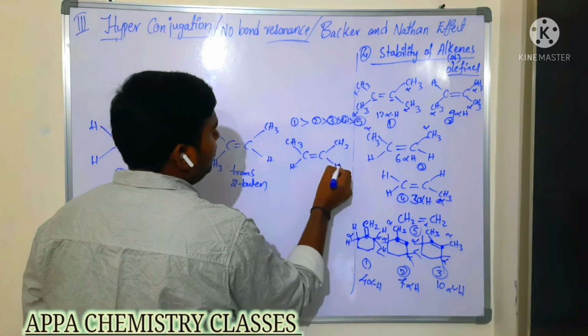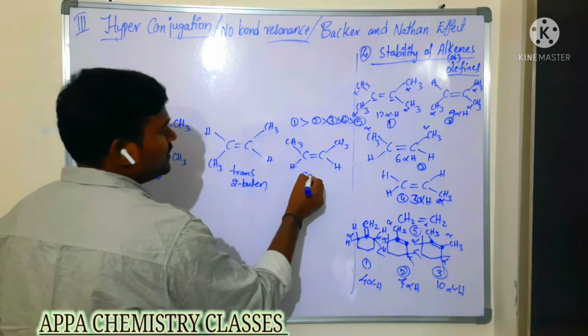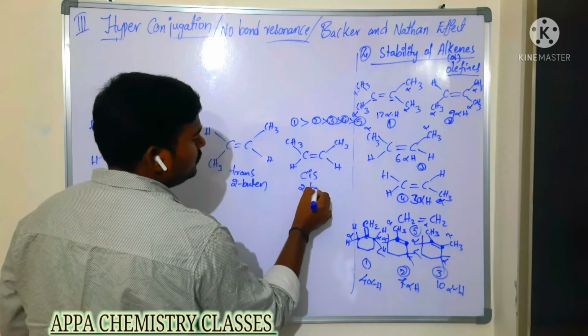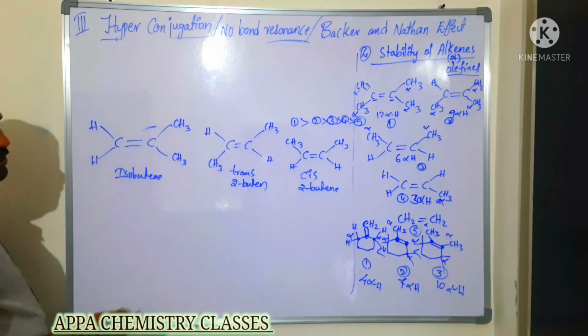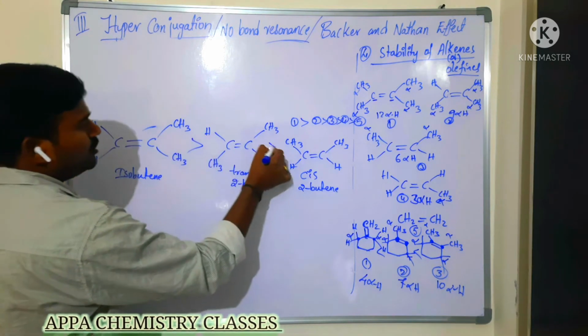Among these, which is more stable? Cis-2-butene. All are having the same molecular formula, but different molecules. Which is more stable here? This one is more stable.